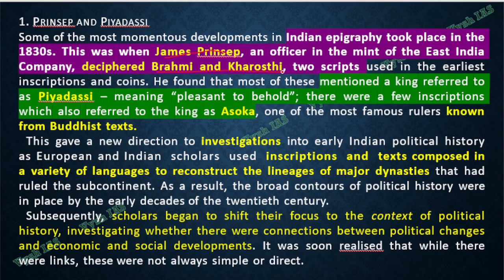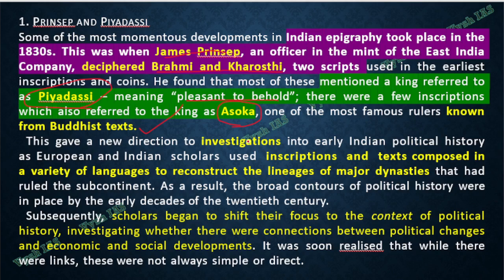Indian epigraphy, I told you that James Prinsep is the one who deciphered the Brahmi and Kharoshthi script, around the 1830s. In that script, you can often find a name called Piyadasi. Piyadasi is actually referring to the king Ashoka. Once he deciphered it, we understood it is Ashoka, and he is often mentioned in the Buddhist texts also. As the chapter progresses, you will learn more and more things about Ashoka. Piyadasi means pleasant to behold, and it is actually referring to Ashoka.